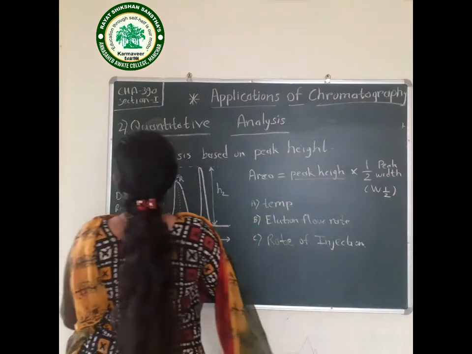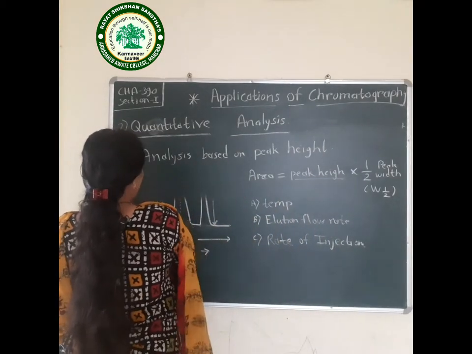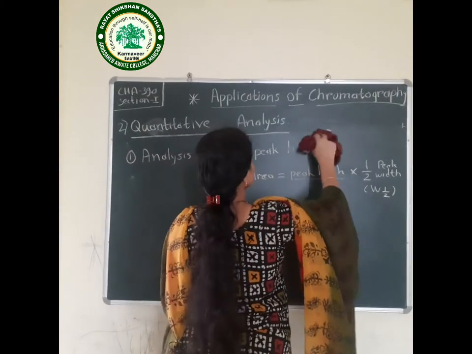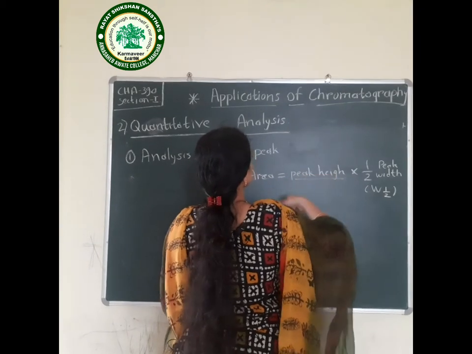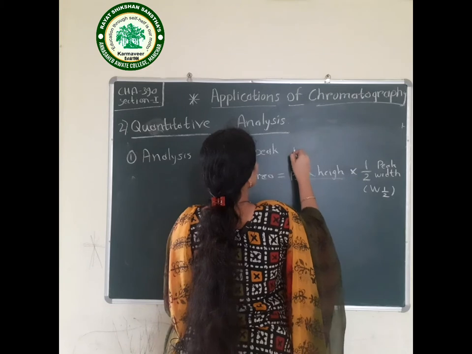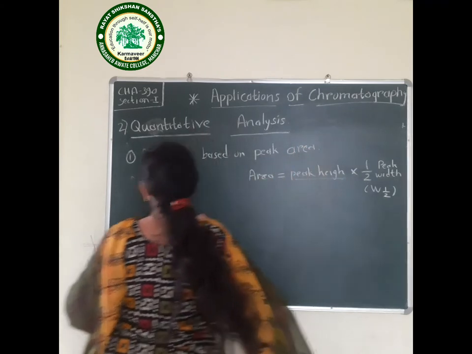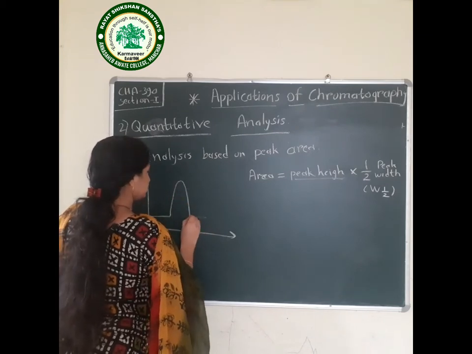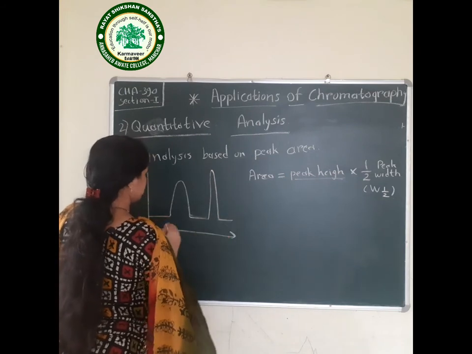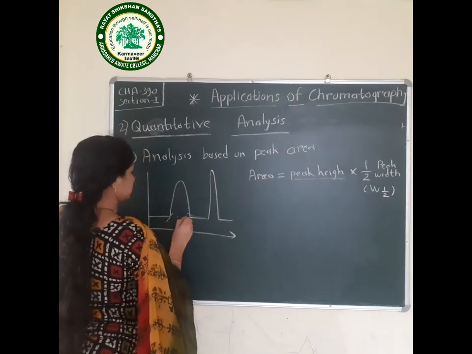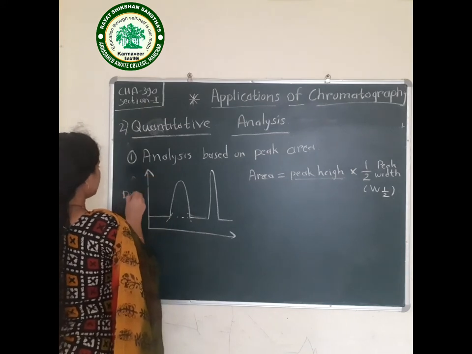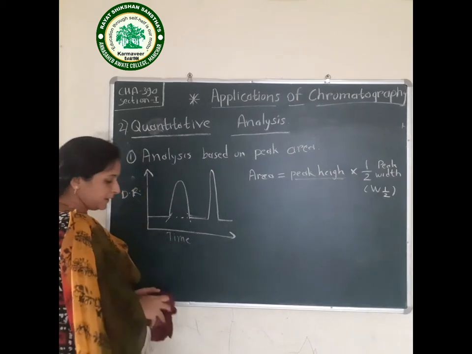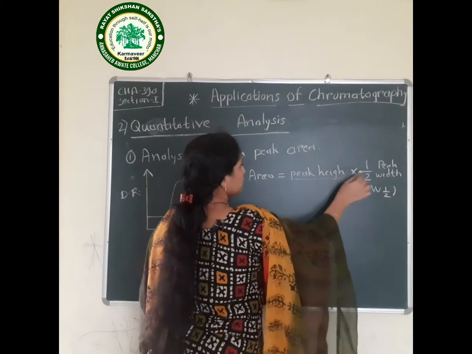Now we will see the next point, analysis based on the peak area. This is detector response versus time. Now the area of the peak can be determined by peak height into peak width.